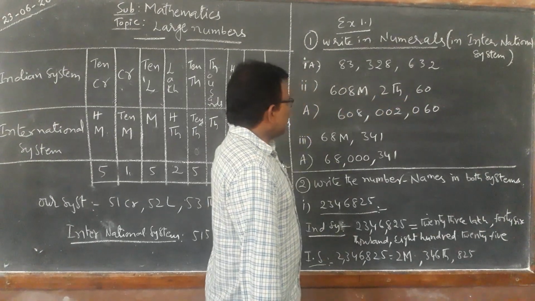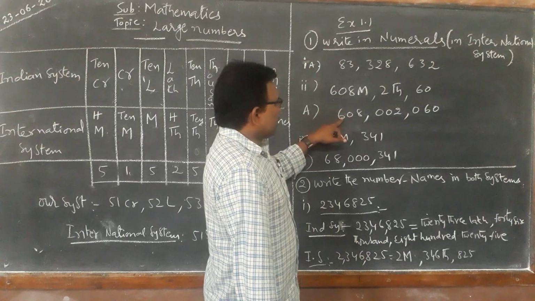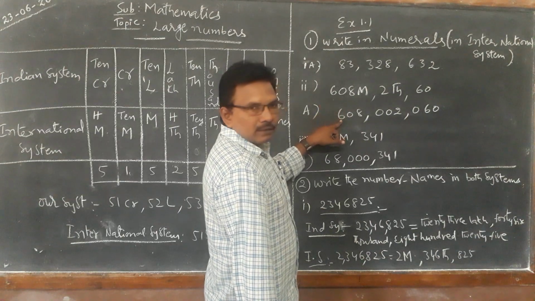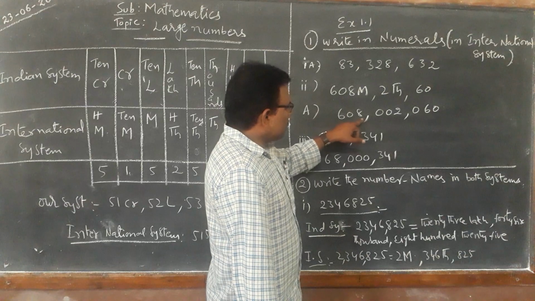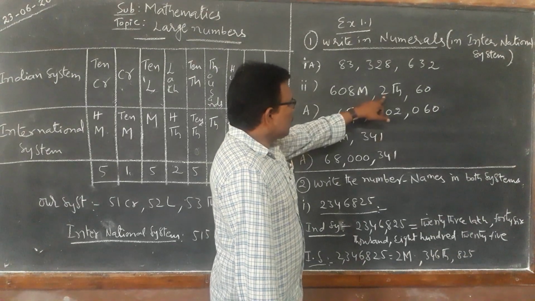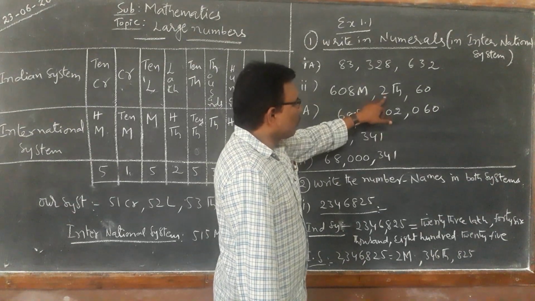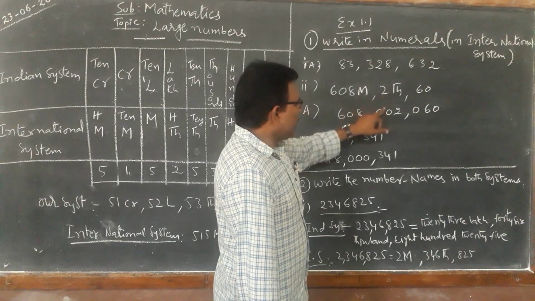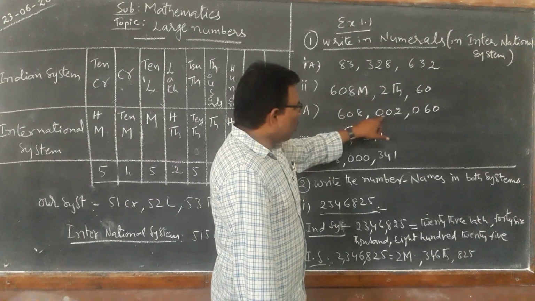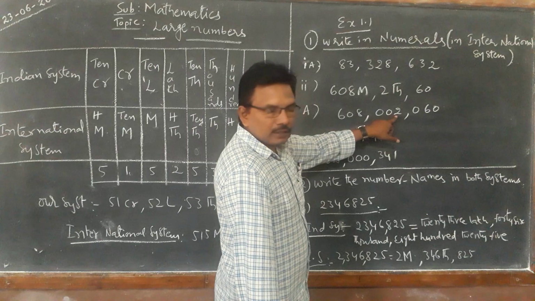Now the second question is given as 608 million 2,060. How to write this in numerals in the international system? 608 million comma. Next, in the thousands place only 2,000 is given. That means there is no hundred thousands and no ten thousands place, only the thousands place is given.